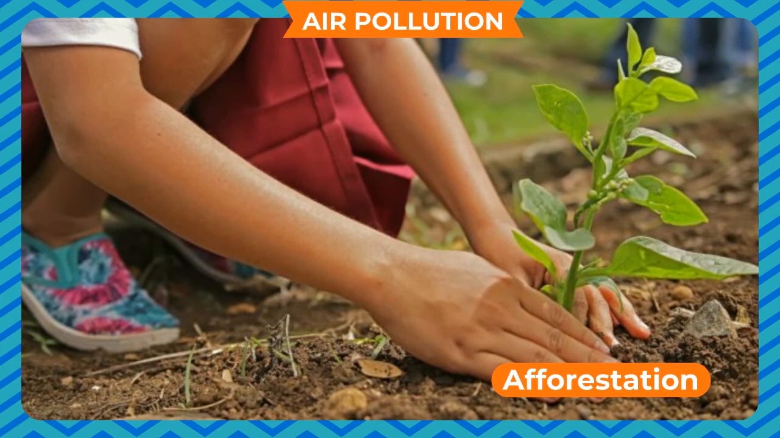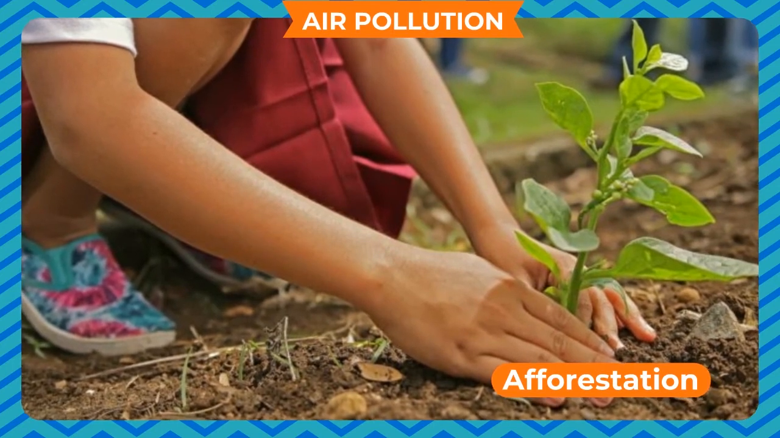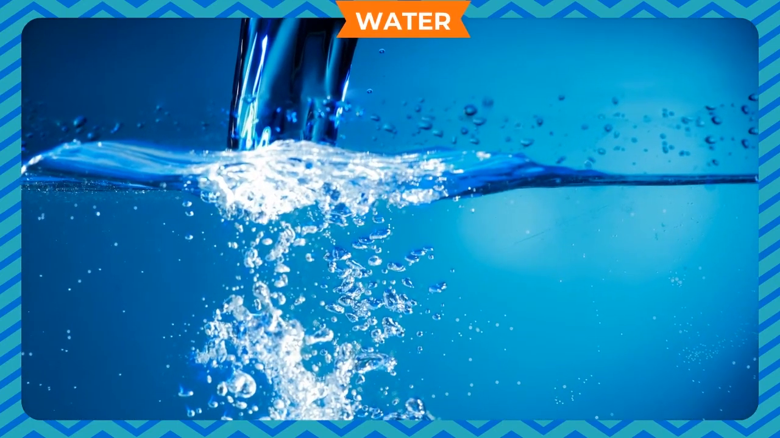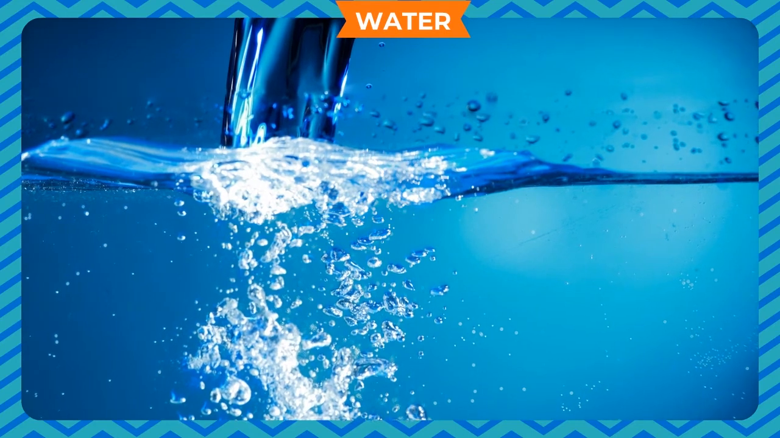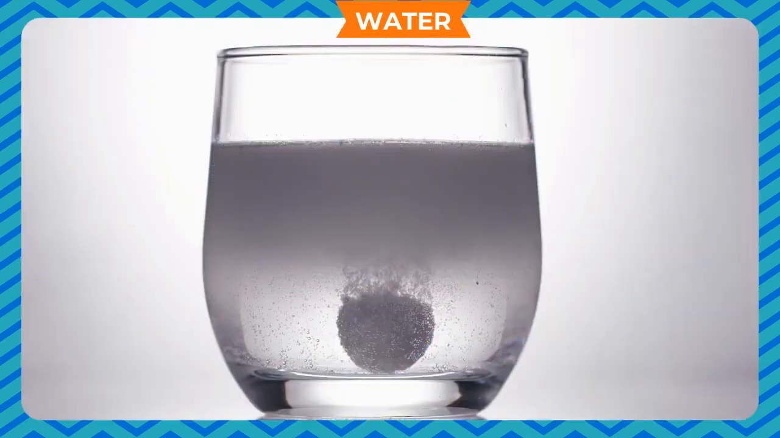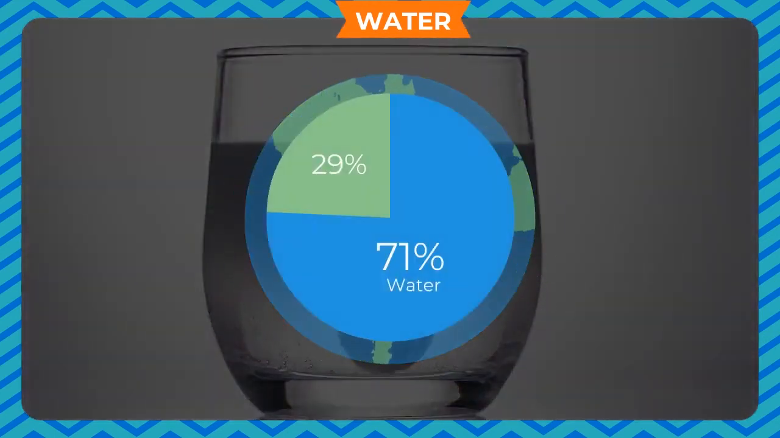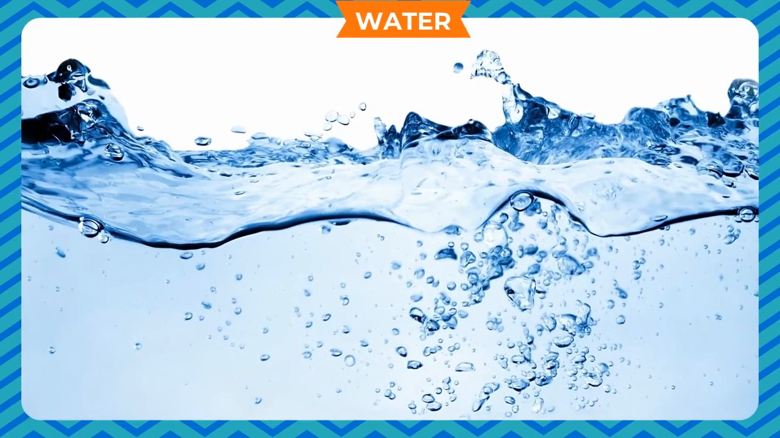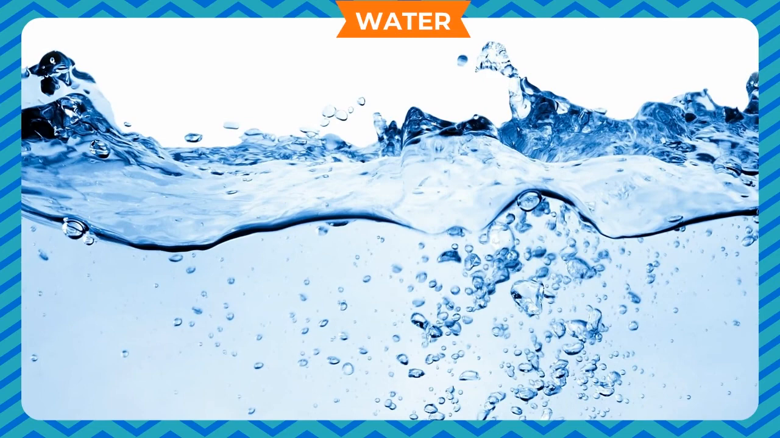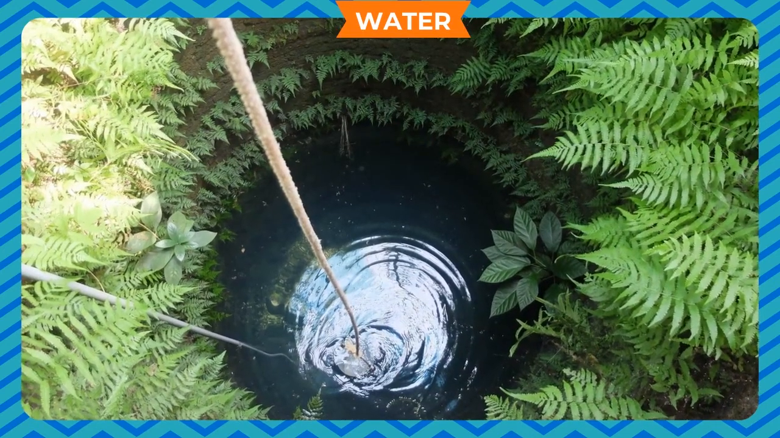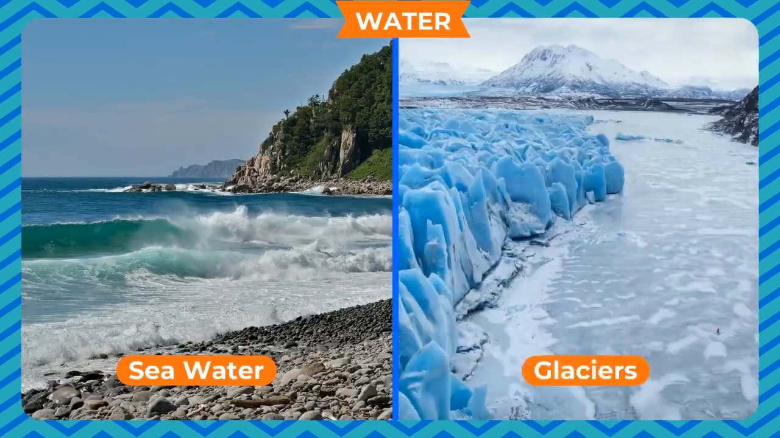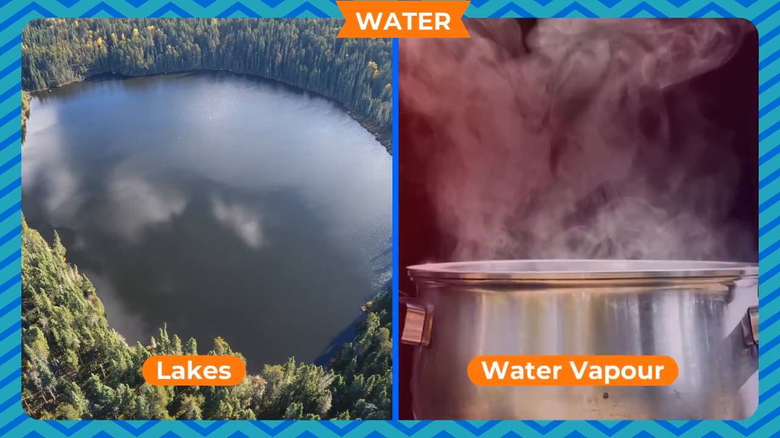Air pollution can be controlled by afforestation. Water. Water is known as the universal solvent. The solubility of a substance is defined as per its solubility in water. Nearly 71% portion of our earth is covered with water. It is available in various forms such as groundwater, underground water, seawater, glaciers, lakes, and water vapor.